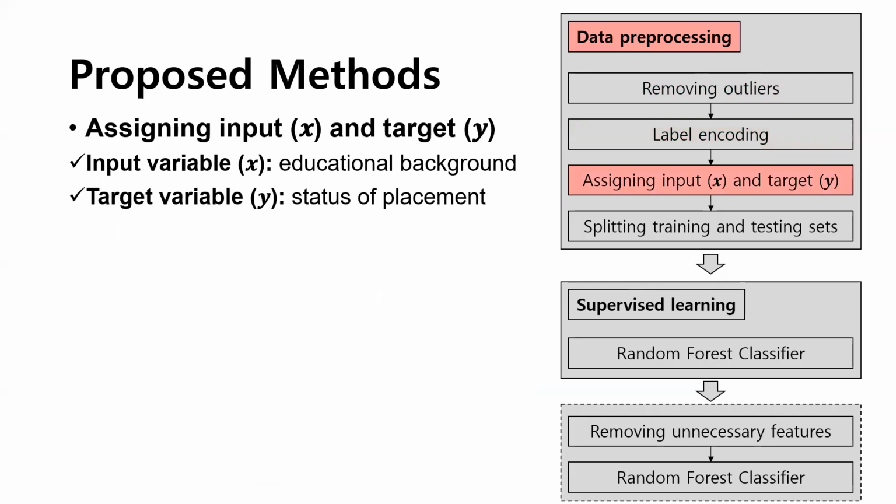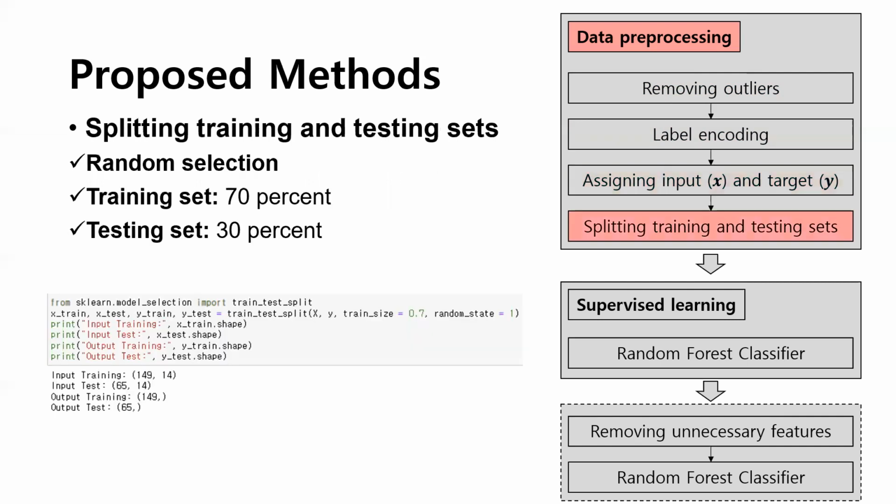Third, since I'm designing the model that predicts whether students are placed or not according to their educational background, I assign the status of placement as a target variable, while the educational background is assigned as the input variable for training the classifier model. And lastly, I split it into training and testing sets since there is no clear division of training and testing set in the given data set. I randomly divided the data set into two sets, which are 70% of training and 30% of testing.